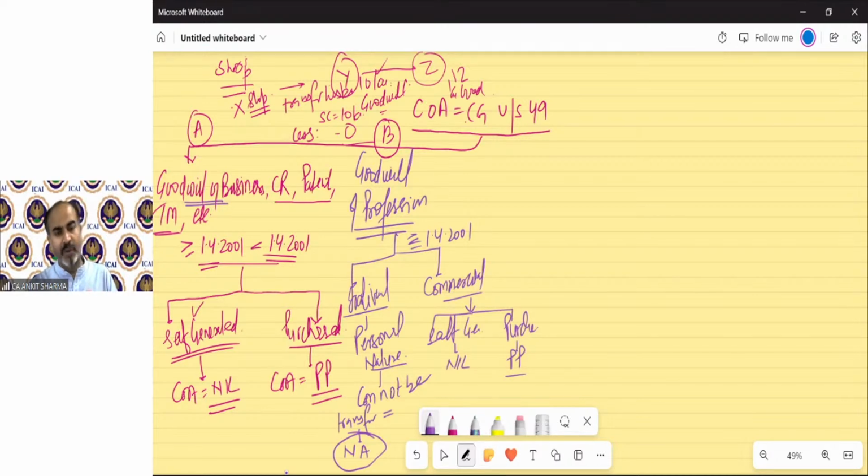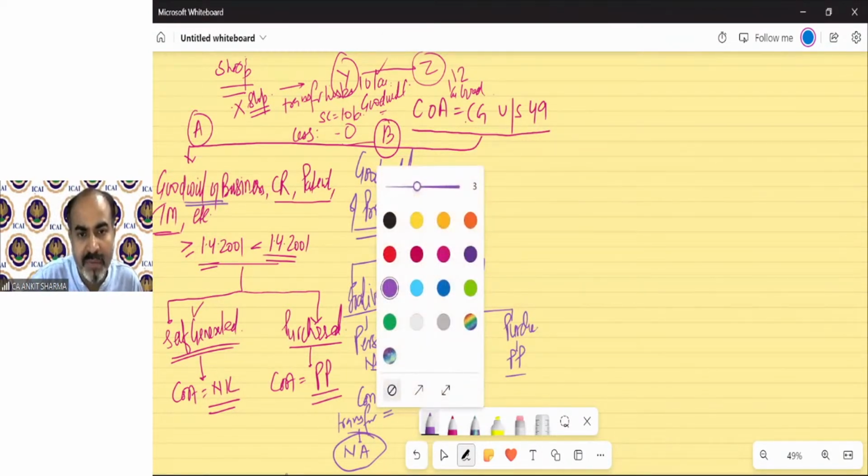So in case of goodwill of profession, always remember, if the question says it's of personal nature, then it means it cannot be transferred. And if it is of commercial nature, then only capital gain will arise and cost will be decided as per the case. Same concept, self-generated and purchased, there is no difference. Now moving on to our third concept.